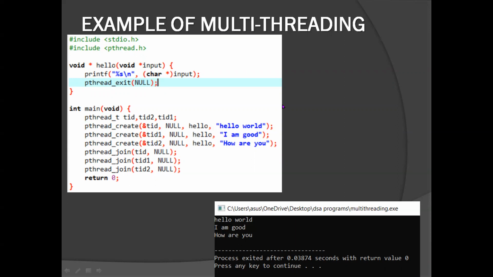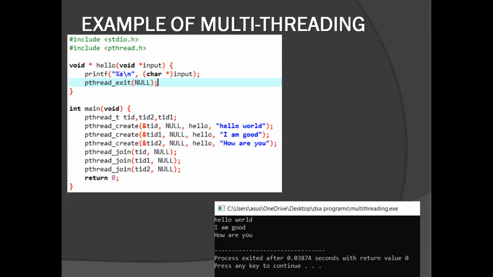Now, you will be asking, what is the difference if I just write printf in parallel? Well, there's a huge difference. If I write printf line by line, then all of these three printf statements will be executed sequentially. But what happens in pthread is that all of these three are created all at once, and they call the function at the same time, and hence all of them get printed at the same time. So if a single printf statement, let's say, takes 1 clock cycle, then 3 printf statements might take up to 3 clock cycles. And this pthread create might do that whole job in just 1 clock cycle. So see how efficiently we have done all of this.